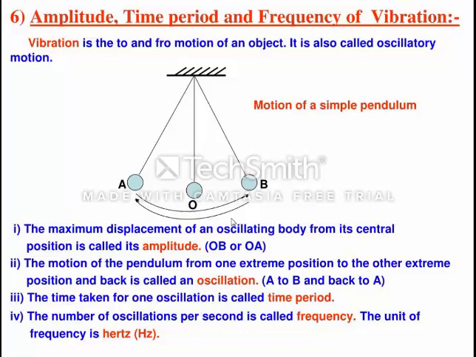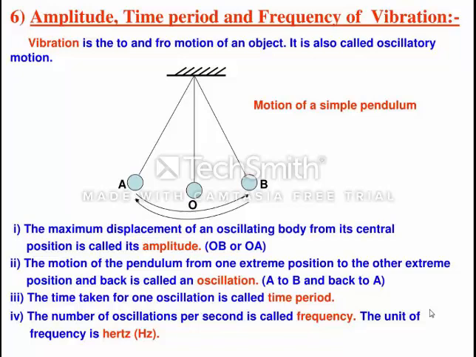Listen very carefully. The time taken to complete one oscillation is called time period, and its unit will be second. The unit of amplitude will be meter. Now the number of oscillations per second: if there are 10 oscillations in 1 second, the frequency will be 10 hertz. The unit of frequency is hertz, and its symbol is Hz.